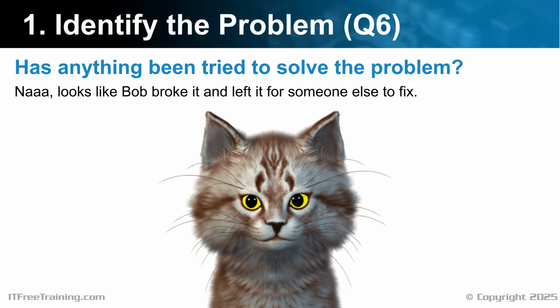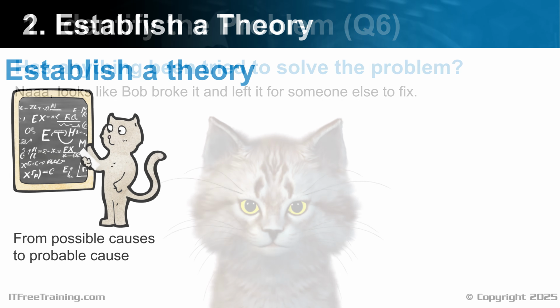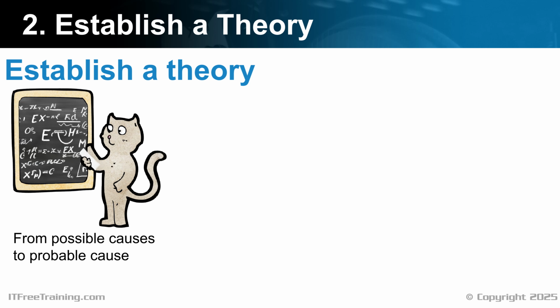Now we've got some information. Let's have a look at what the next step in the process is. The next step is to establish a theory. You essentially want to try and go from possible cause to probable cause. To do this, diagnose the problem by identifying symptoms. This will help you determine the probable cause.